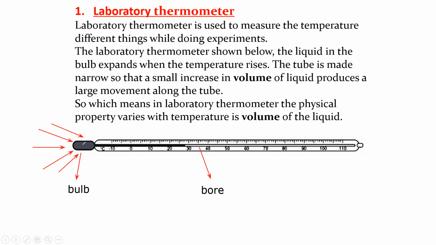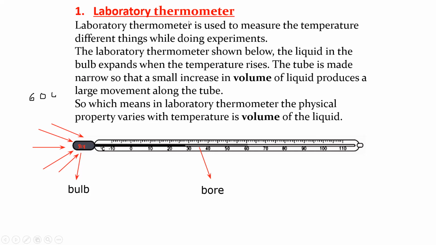When it absorbs energy, the bulb of a thermometer is filled with a liquid, and the liquid can be mercury or alcohol, depending on the purpose or what temperature we want to measure. So when this liquid absorbs heat energy, it expands. For example, if outside temperature is say 60 degrees, the original level was 30, but outside it's hot, so the level of the liquid will rise to 60 degrees.